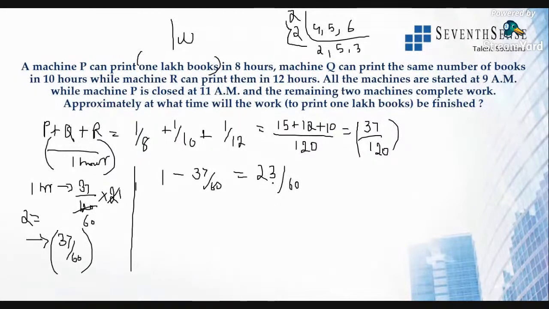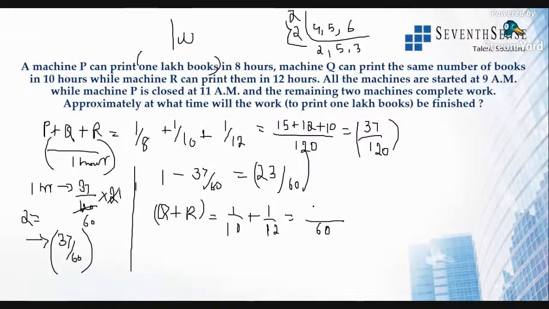All right, so this remaining work will be done by Q and R together. So what will be Q and R together's 1 hour's work? So Q plus R, that we need to find out. So that will be 1 by 10 plus 1 by 12. Q and R together, the LCM will be 60. So 10 into 6 times plus 12 into 5 times. So Q and R will finish 11 by 60th of the work in 1 hour.